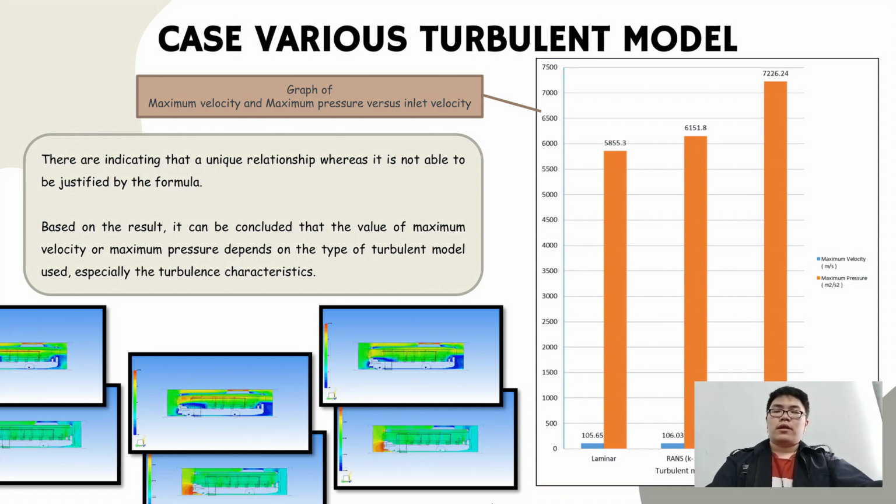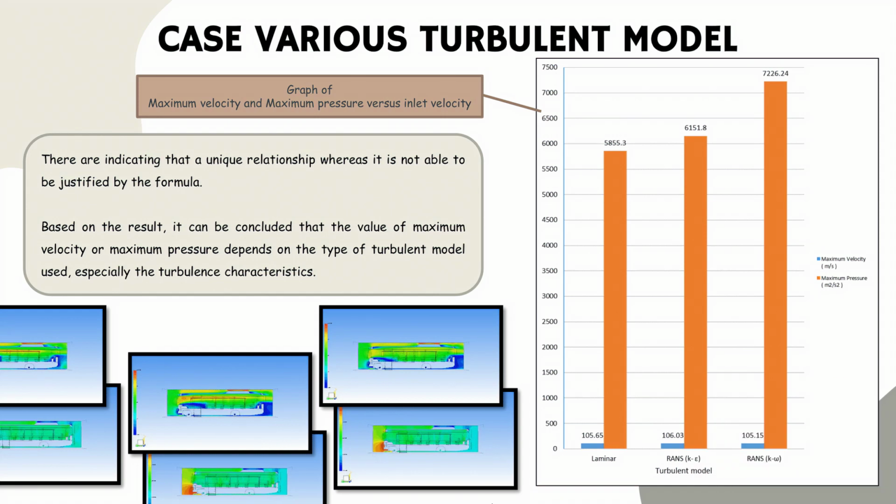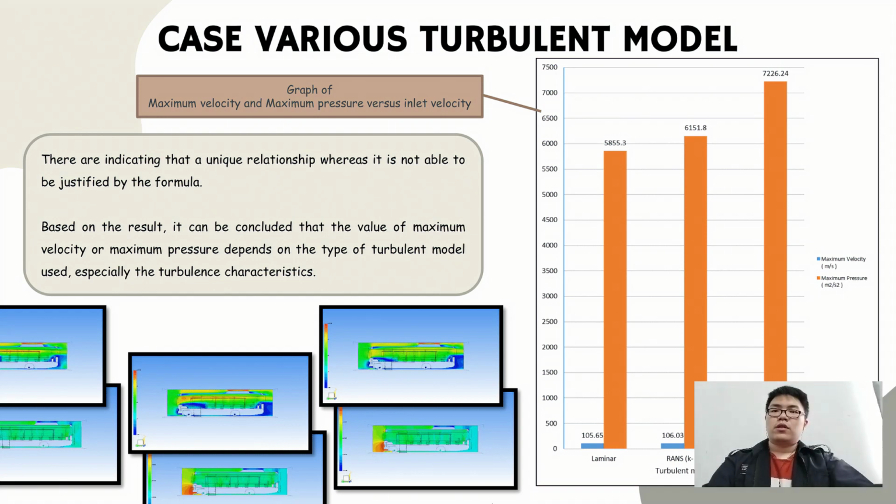The value cannot be justified by the formula of the theory. The change depends on the turbulent model used. The figure below shows the 3 different model results in this project. But overall again we can see the higher velocity is also located at the outside of the bus, and the higher maximum pressure is located at the front bumper area.